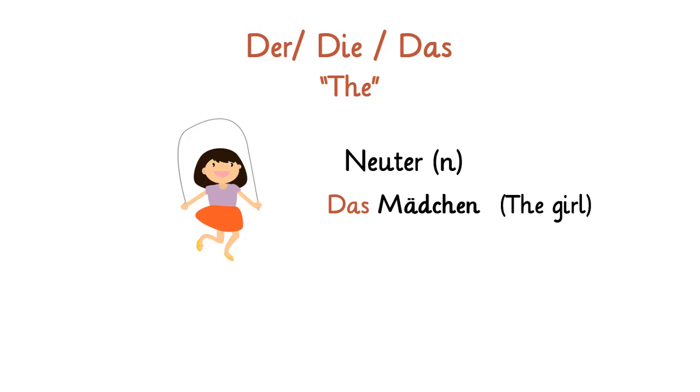Sometimes gender is natural, as we saw in earlier cases. Der Mann, the man, is masculine. Die Frau, the woman, is feminine. But some exceptions are there too. As you can see, das Mädchen, which means the girl, is neuter. So in some exceptions, there is no specific rule, and we have to learn nouns with their gender. Let's continue with das Mädchen. In the neutral form, we say es, which means "it".